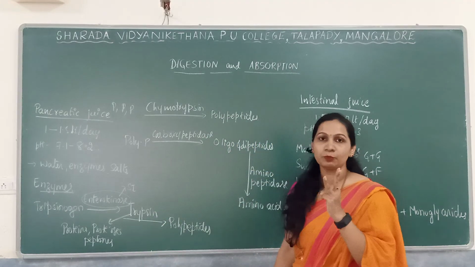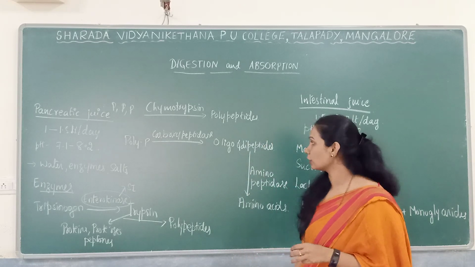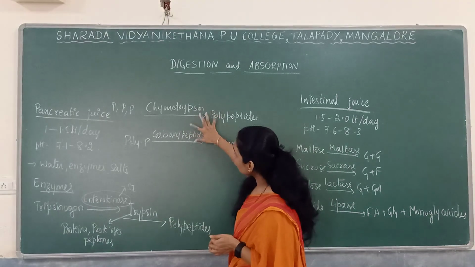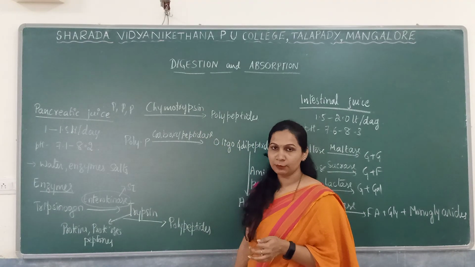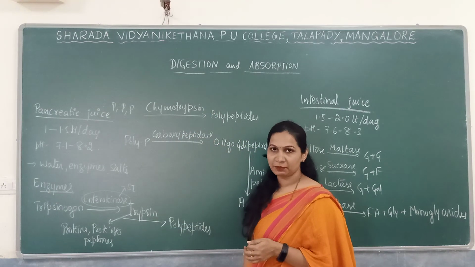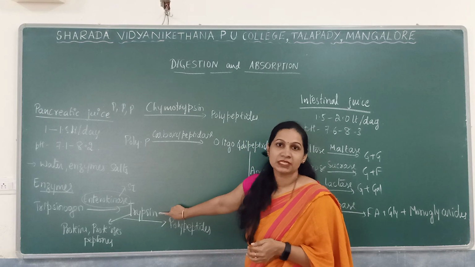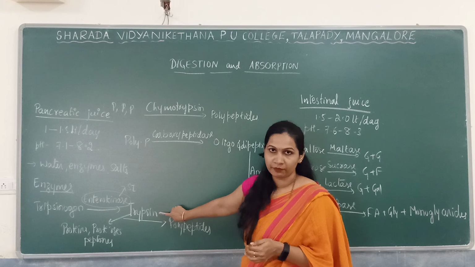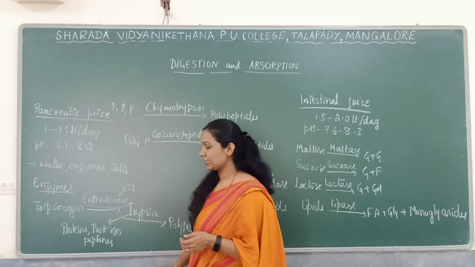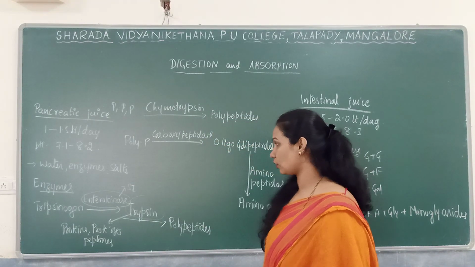as well as the presence of 3 proteases. Proteases are nothing but protein digesting enzymes. The 3 proteases include trypsin, chymotrypsin and carboxypeptidase. Trypsin is secreted in the inactive form. Trypsinogen is the inactive form. For the activation of trypsin, we need enterokinase. Activation of trypsin is mainly done by enterokinase.